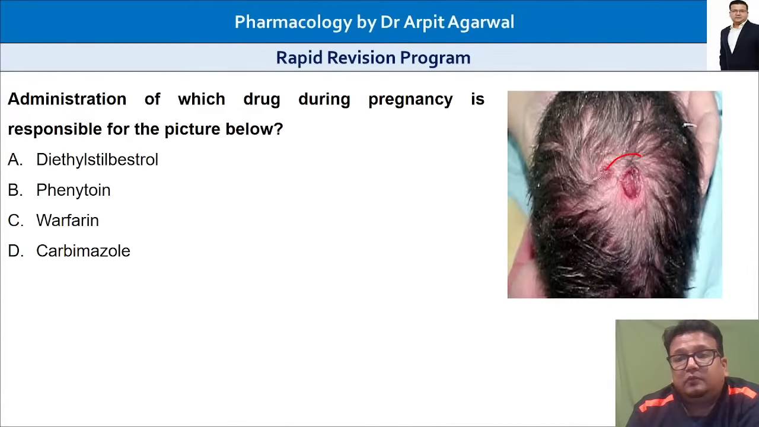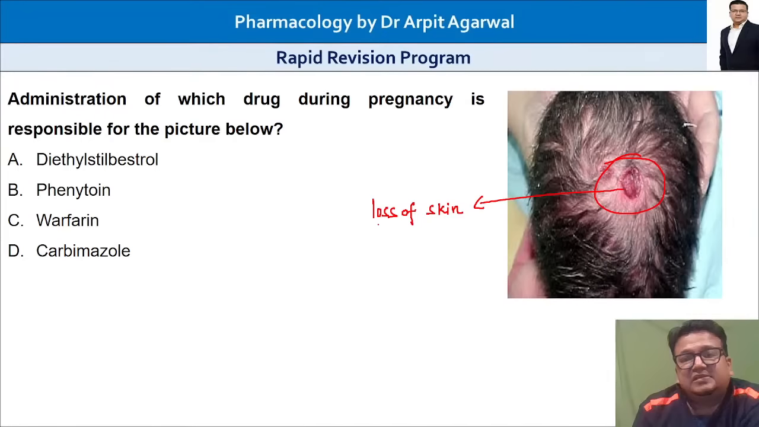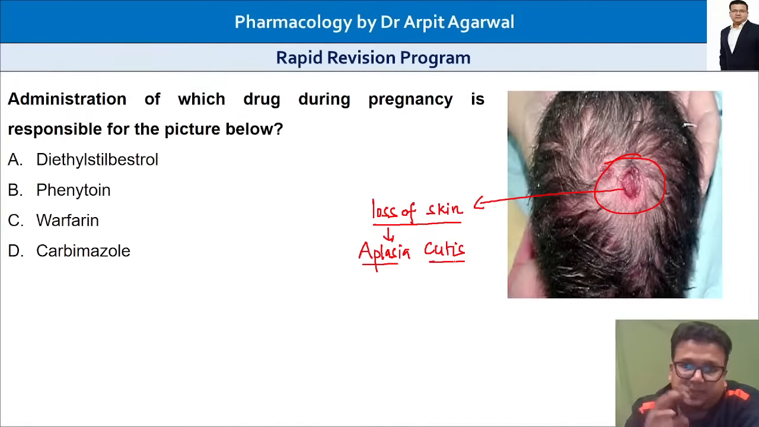Next, we have another teratogenicity. What is shown here? We are shown the scalp of a child. You can see the scalp of the child, and there is patchy loss of skin. So this is loss of skin or non-formation of skin here. So that is called aplasia. Aplasia cutis, non-formation of cutis, skin. Most commonly you are shown the scalp. It can happen on other places also, but most commonly this image is shown.